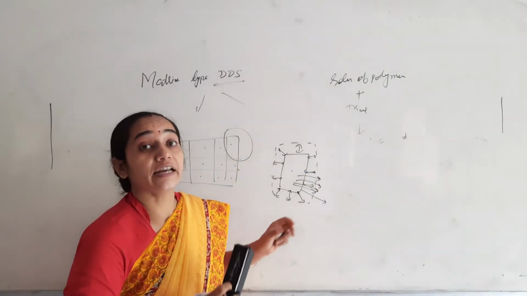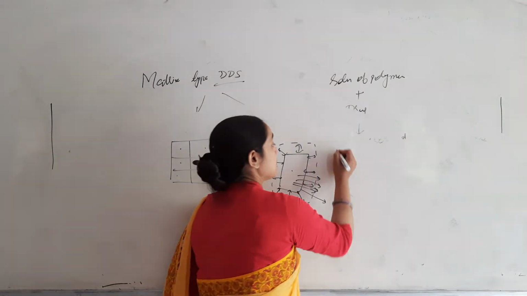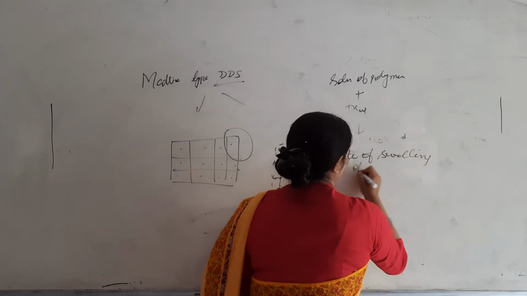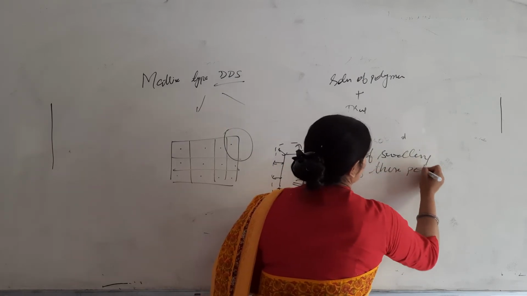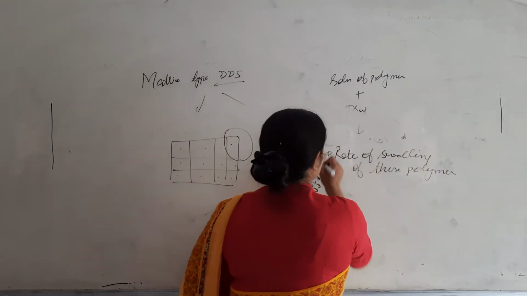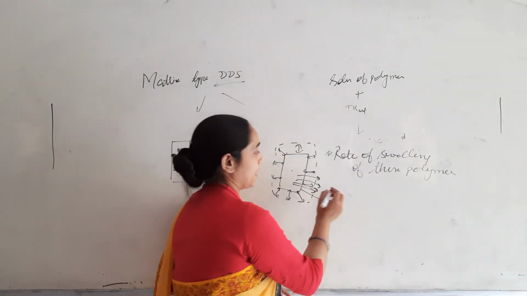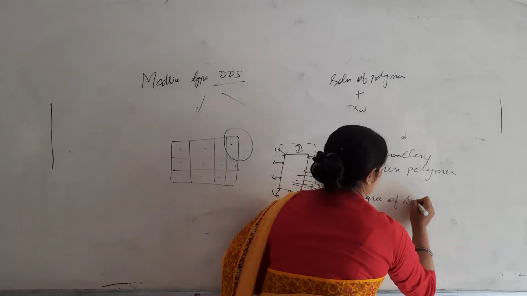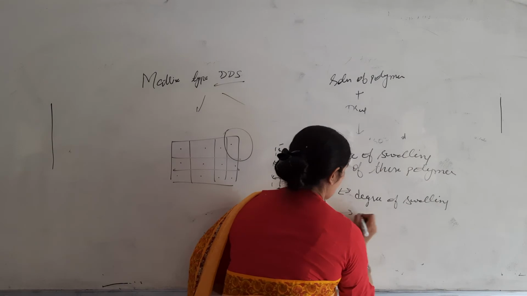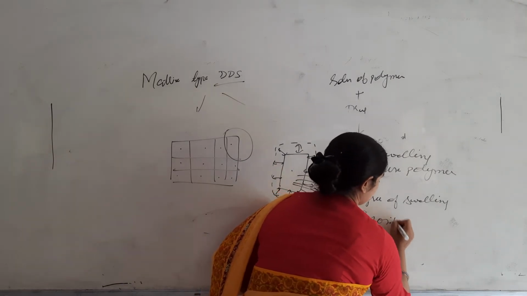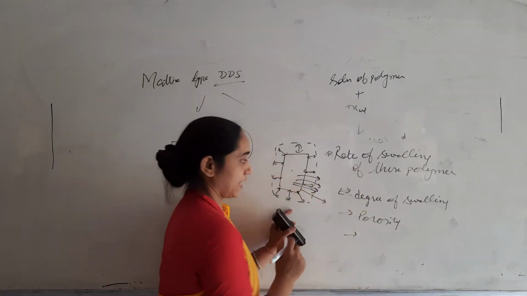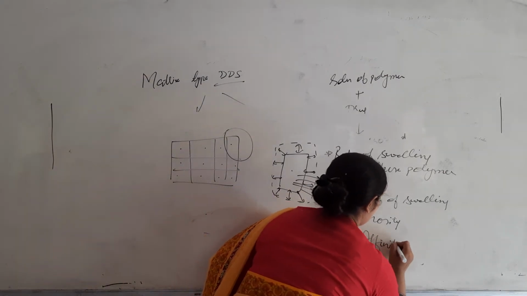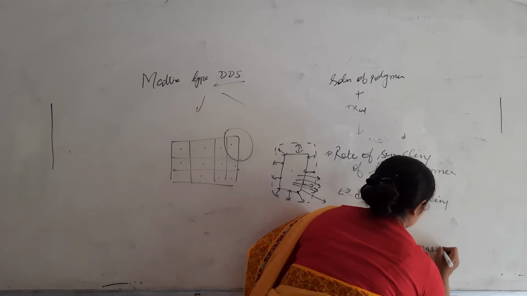As well as that, the rate of swelling of these polymers will be dependent upon the degree of swelling, the porosity of the membrane, as well as the affinity towards the solvent.